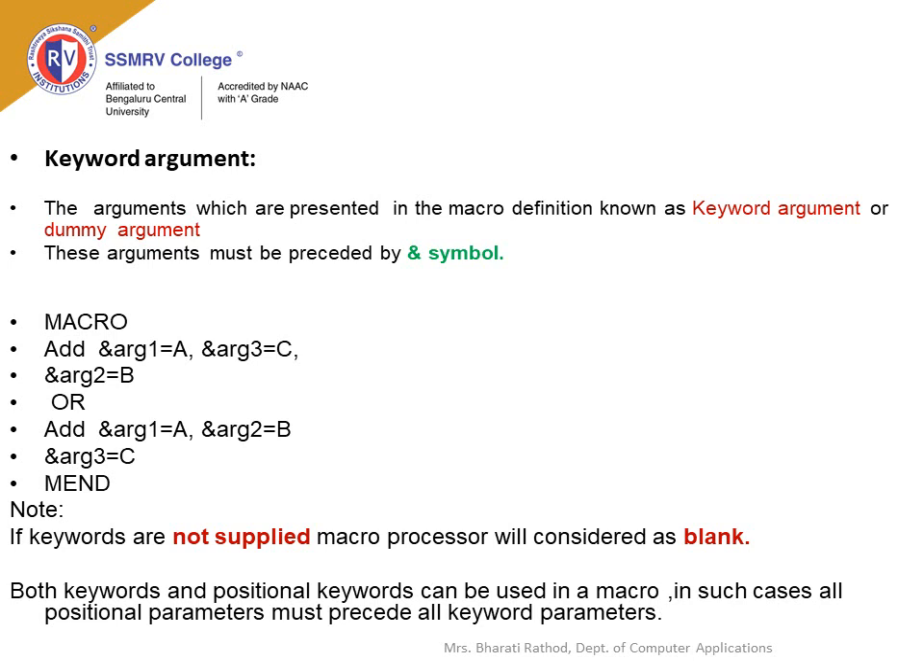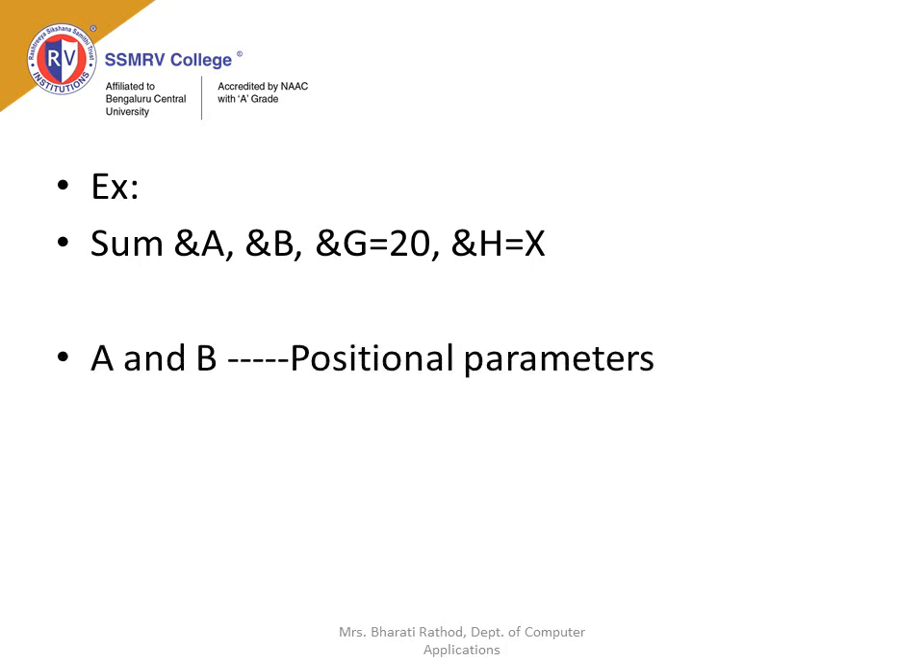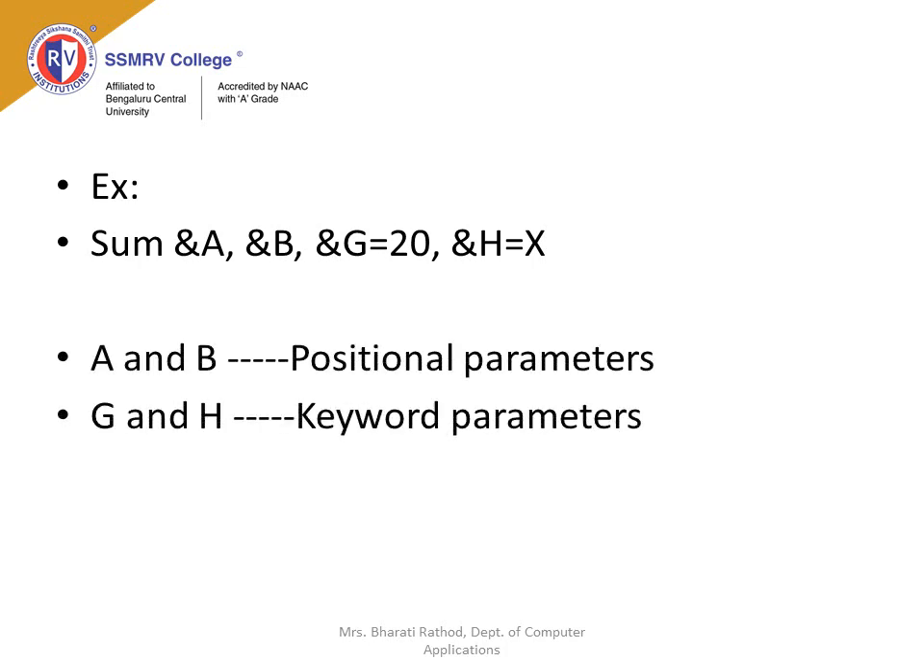Both keyword and positional parameters can be used in a macro. In such a case, all positional parameters must precede all keyword parameters. Consider an example, a macro with positional and keyword parameters. Here A and B are positional parameters, and G and H are keyword parameters.